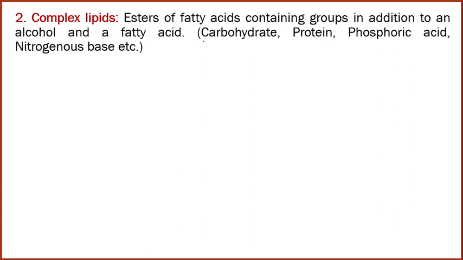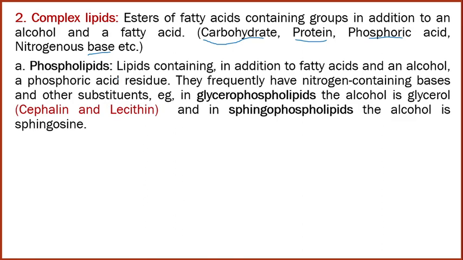So that's why it is called complex lipid. Apart from fatty acid and alcohol, it contains carbohydrate, protein, phosphoric acid and nitrogenous base. So in complex lipid, the first example is phospholipid. As the name indicates, phospho plus lipids.